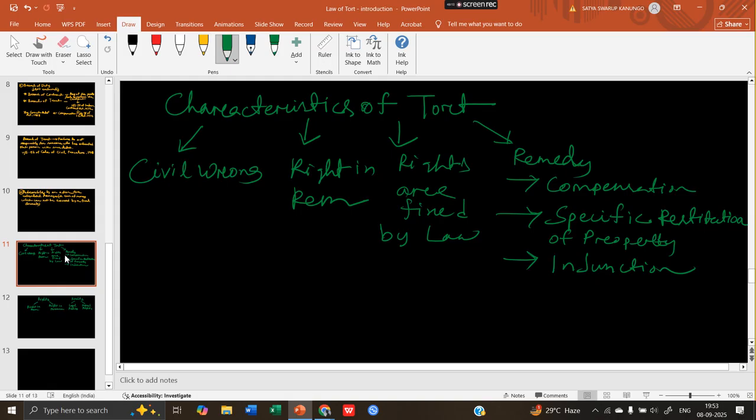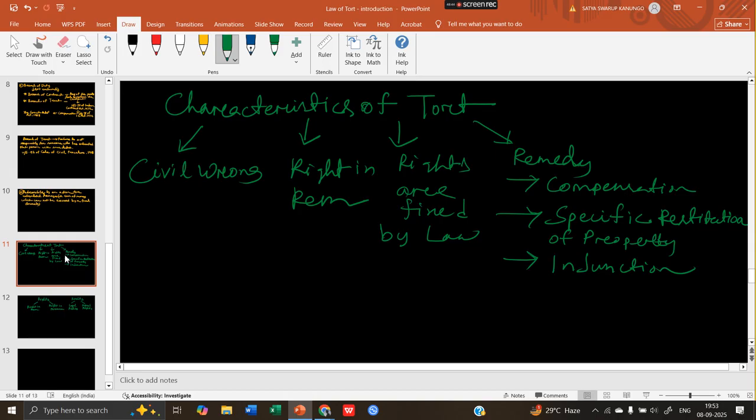So what is your remedy over here? That is injunction. You basically go to the court and request the court to order that person not to do this particular act. And after that request, the order which the court passes to that person not to throw garbage in front of your gate or door, that order is called injunction.